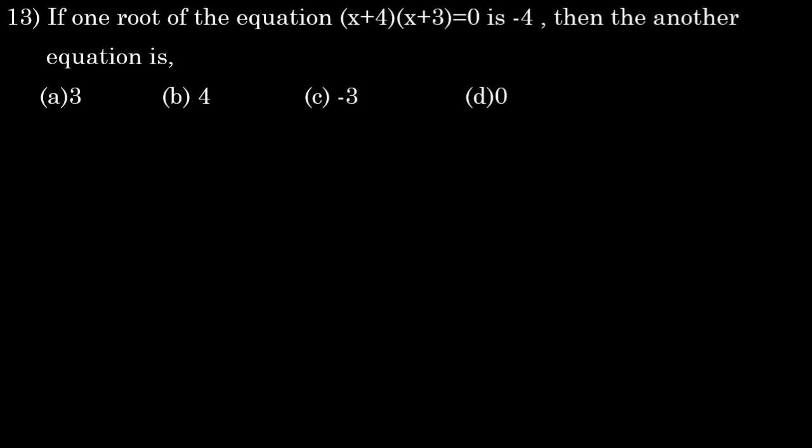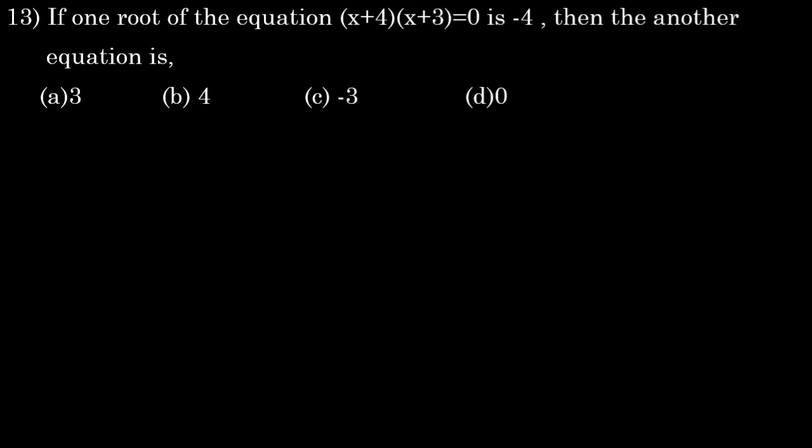13th one: if one root of the equation (x plus 4)(x plus 3) equals 0 is minus 4, then the other root is? Option A we have 3, B 4, minus 3, 0. This is a question they gave for the model paper also. This is the most repeated question also, because in 2019 they gave it in an exam, and in 2020 also they gave it in a model paper. If you want, you can check with it.